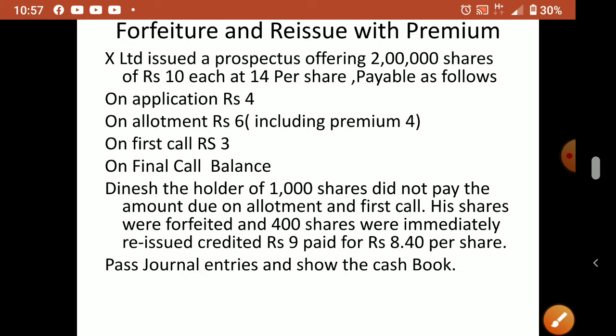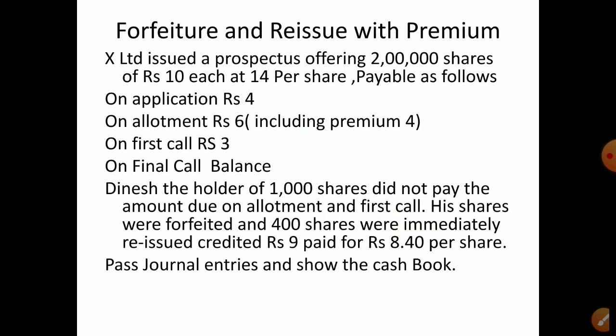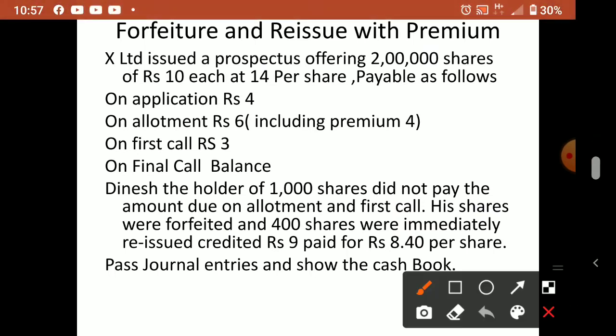Okay, now what happened here? Dinesh, the holder of 1000 shares, did not pay the amount due on allotment and first call. So one shareholder was holding 1000 shares, and he did not pay the amount due on allotment and first call. What did he pay? Application he paid, but he didn't pay allotment. Allotment not paid means the premium also was not received. Okay, and first call also he didn't pay.